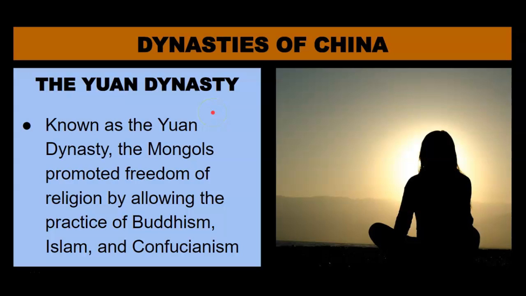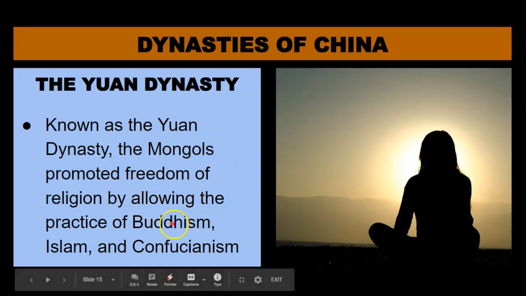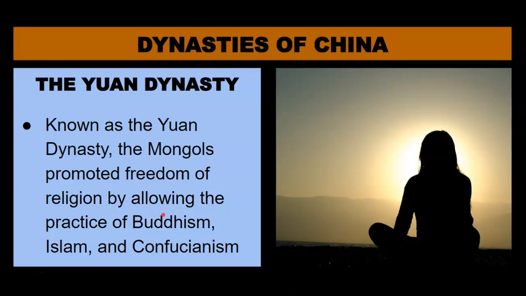If you look at Europe in the 12th century, there is absolutely positively not freedom of religion. As we learned earlier, the Catholic Church ruled pretty strictly and prevented any other religions from penetrating European Middle Ages society. However, in the East, in China, under the Mongols, freedom of religion was emerging, and Buddhism, Islam, and Confucianism could all be practiced, which is quite the opposite of what was happening in Europe.